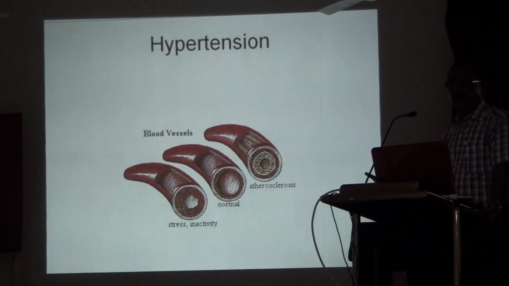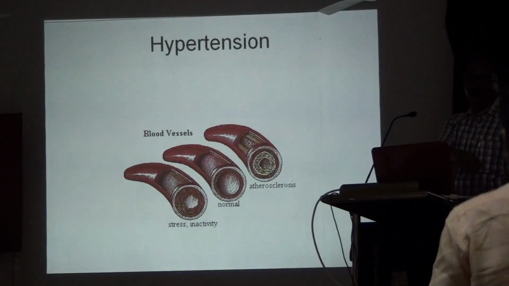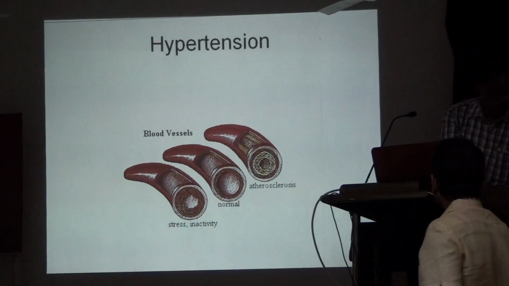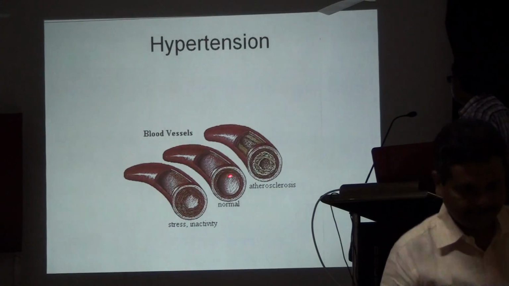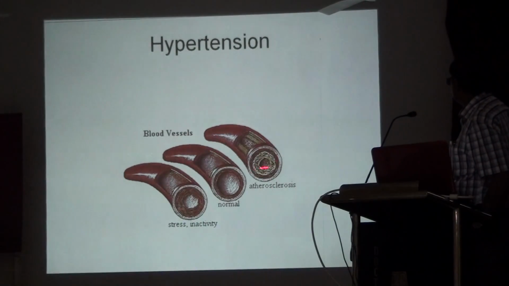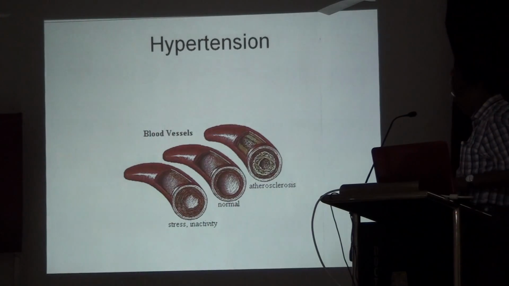The middle one is the normal lumen. When the lumen becomes smaller due to deposition of fats, atherosclerosis or stress, the pressure rises.